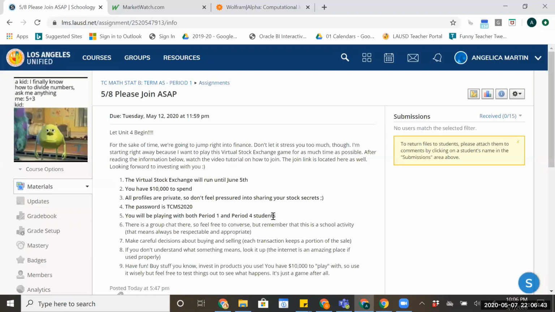Lastly, I mentioned that we're doing a big giant stock exchange with both period 1 and period 4, so you'll be seeing each other's names mixed into one game. There is a group chat, and I'll show you where it is on MarketWatch, and I hope that you'll feel free to use the group chat on MarketWatch to talk to each other and reach out to maybe friends that you don't have their cell phone numbers. You can reach out in the group chat. However, please remember it is a school activity, and I know that my wonderful, respectable TCMS students will always be appropriate in this online forum.